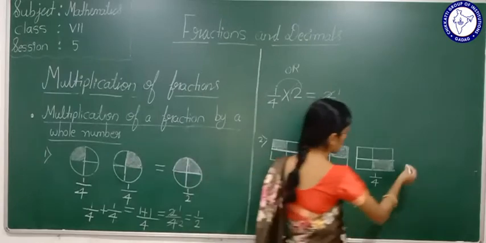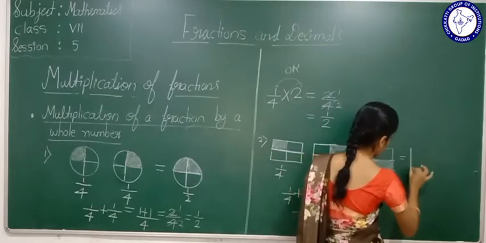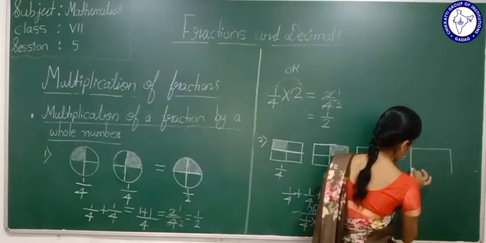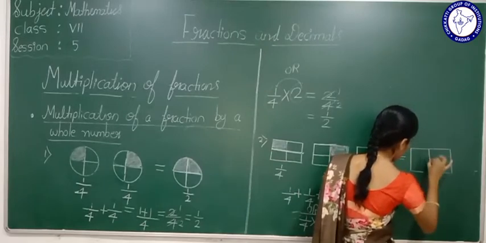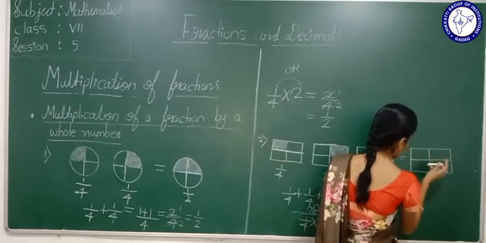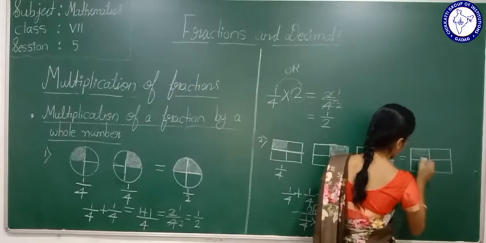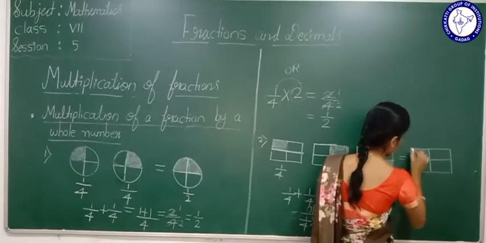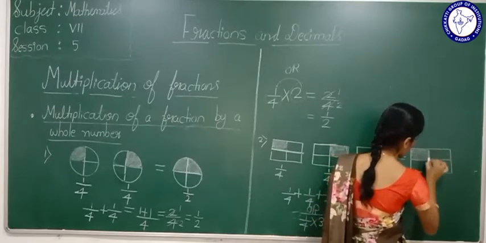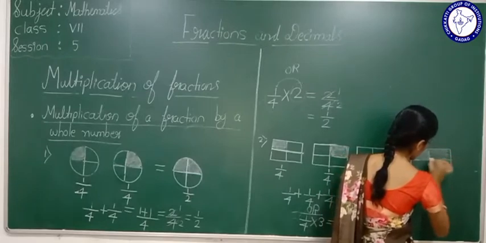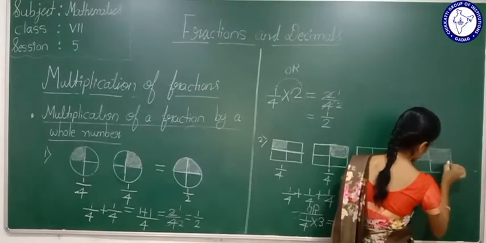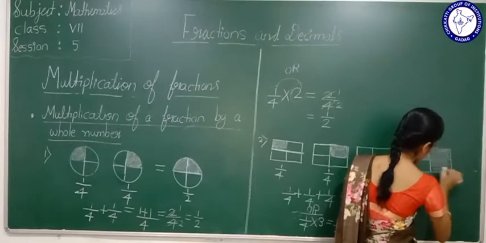So if you combine this, we will get this figure. See? If we combine all 3 shaded portions all together, we are getting this figure. Yes or no?